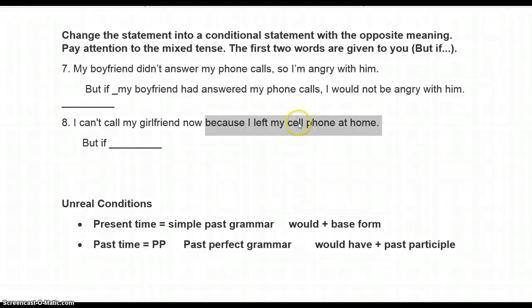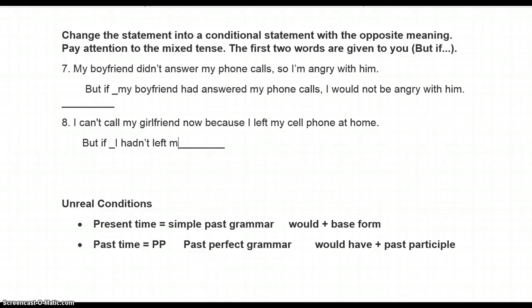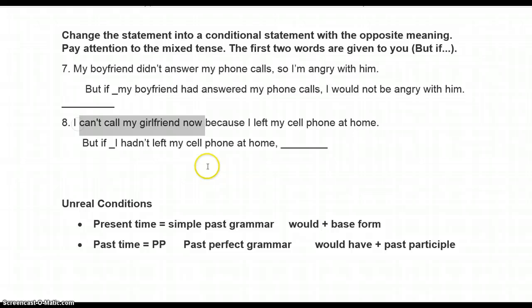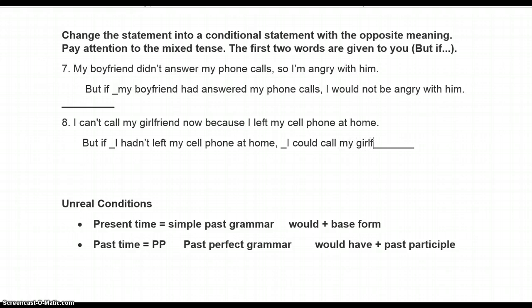Because I left my cell phone at home, that's the past time period, so past perfect. But if I hadn't left my cell phone at home, comma, and now we can finish. I can't call my girlfriend right now, that's present, so we're going to finish with what we have for the present form. But if I hadn't left my cell phone at home, I could call my girlfriend. I hope I didn't confuse you with this one.